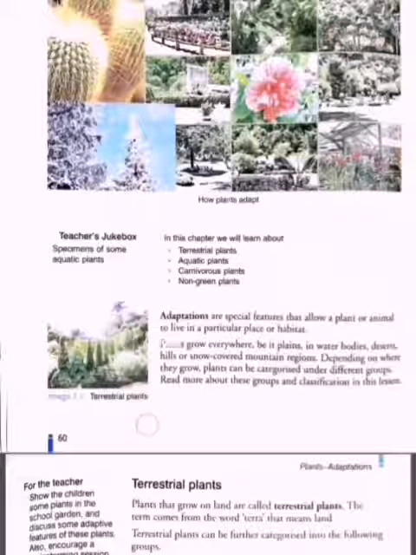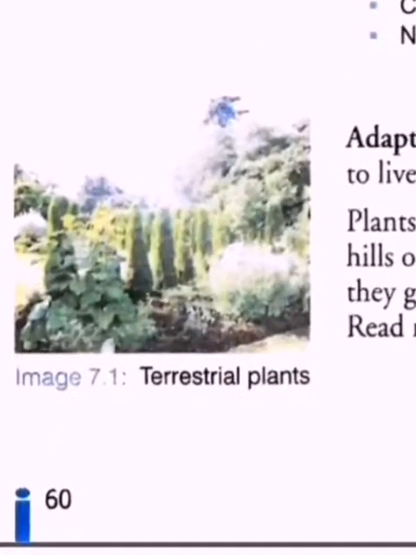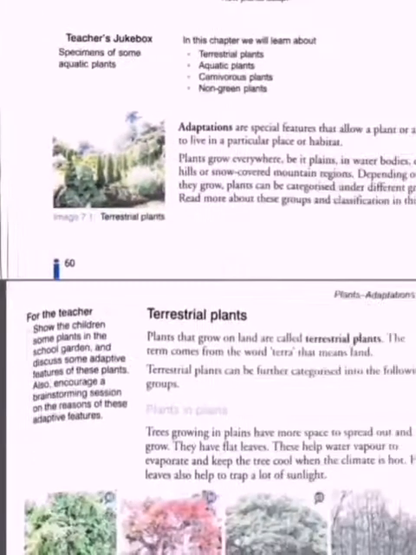Plants grow everywhere, be it plains, in water bodies, deserts, hills, or snow covered mountain regions. That means they are telling you that plants grow everywhere. And depending on where they grow, plants can be categorized under different groups. Let us read more about these groups and classification in this lesson. See, the image of terrestrial plants is given and we will study it on page number 61.